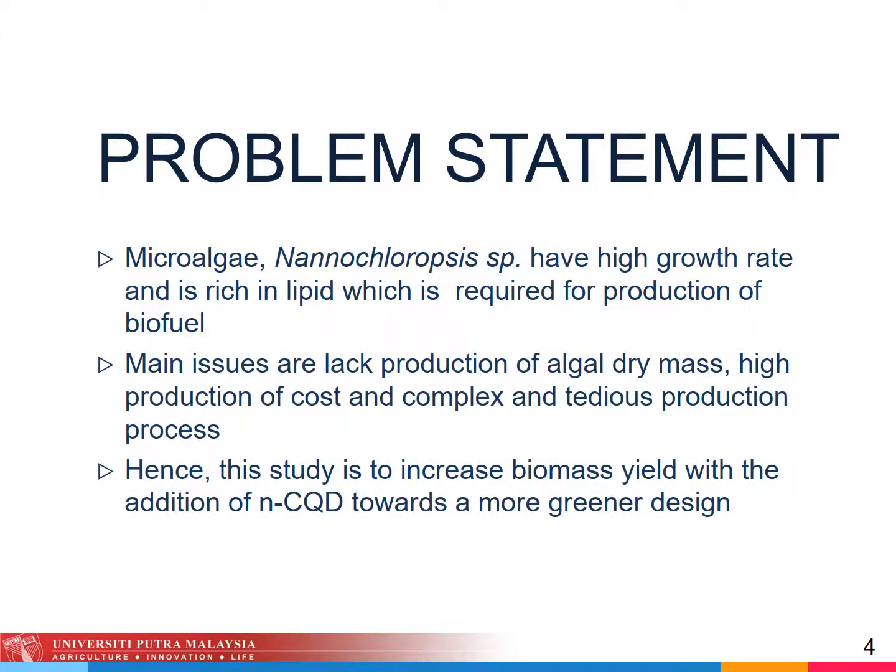Okay, next is the problem statement. Microalgae of the Nannochloropsis species have a higher growth rate and are rich in lipid, which is required for the production of biofuel. However, the main issue is the low production of algal dry mass. Also, it requires high production cost, and it is a complex and tedious production process. Thus, this study aims to increase the biomass yield with the addition of NCQD towards a greener design.